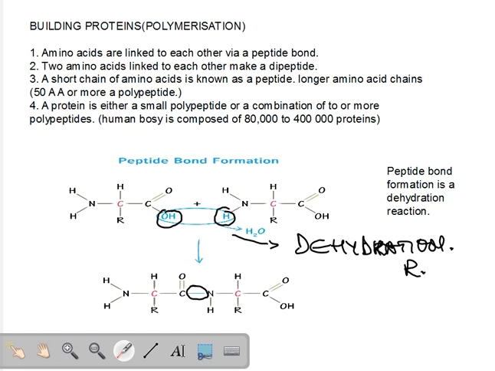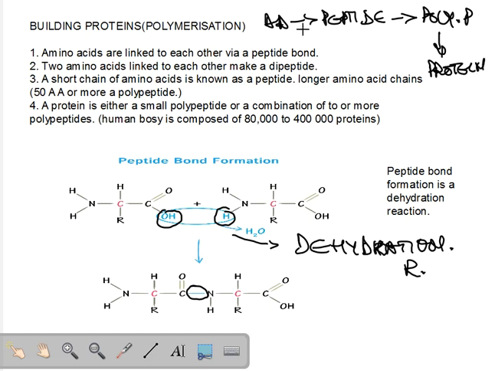Basically, here we are looking at the structural hierarchy. Amino acids combine together to form a peptide. Longer peptides are called polypeptides. Different polypeptides, or similar polypeptides, or even a single polypeptide, will make up a protein. So there is a structural complexity, a structural hierarchy, and a structural difference between these different entities. Peptides are larger than amino acids, polypeptides are larger than peptides. Protein is the largest and the most complex of all of these combinations.